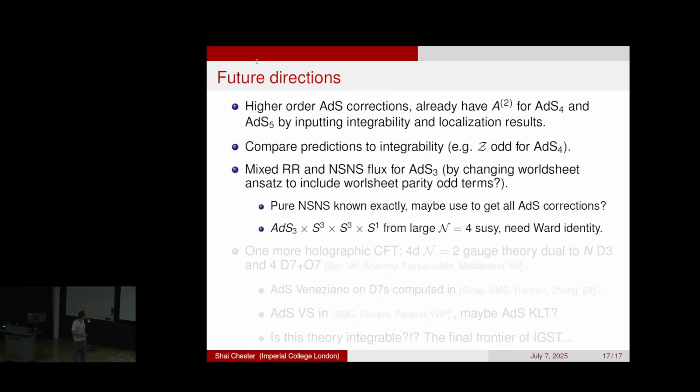Another thing we'd like to do is the large N=4 case, which is AdS3 cross S3 cross S3 cross S1. For this, we need a new Ward identity to compute the superblocks, which is something we're working on.